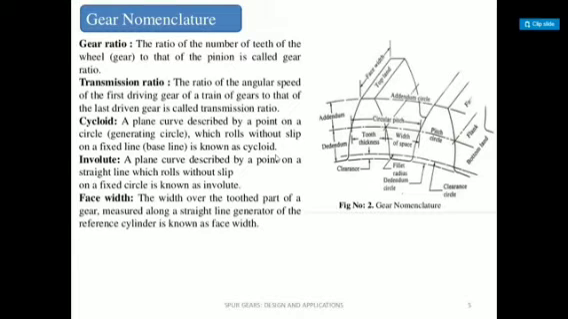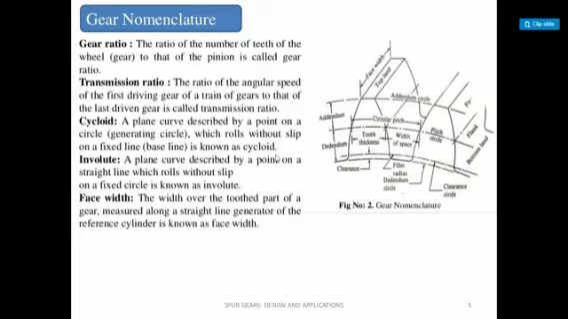Now gear ratio. What is the gear ratio? The ratio of the number of teeth of the wheel to that of the pinion is called the gear ratio. Means the ratio of the number of teeth of two gears which are in contact, right? Or you can say the ratio of the teeth of the large gear to the small gear, right? Why? Because we are taking a small gear as a pinion.